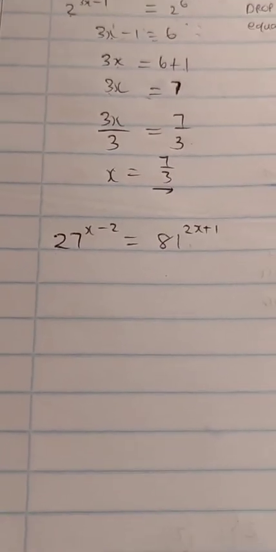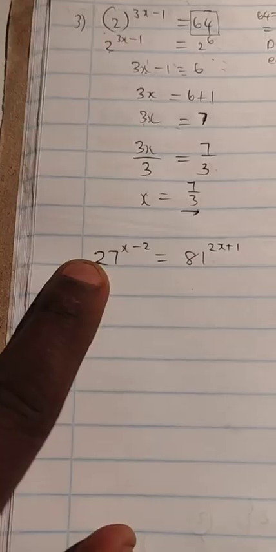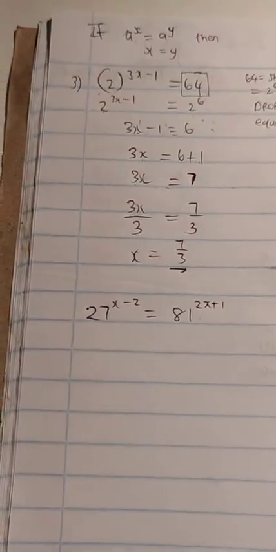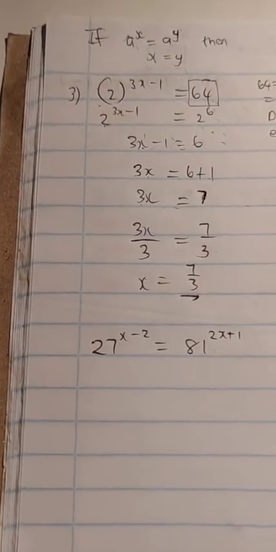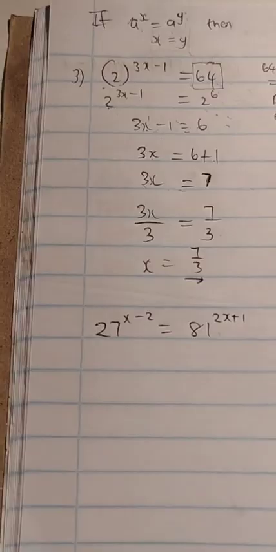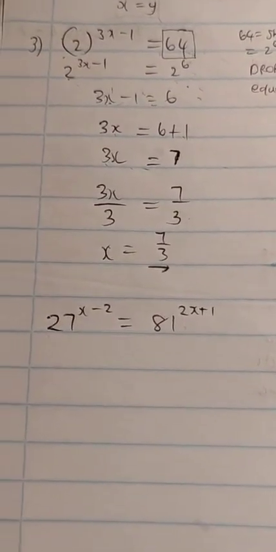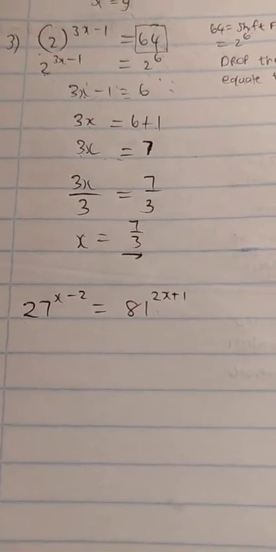27, guys, how can we express 27 so that it has a base that is a little less than 27, but obviously is a prime number? We say these numbers are composite numbers. Numbers that have more than 2 factors, we call them composite numbers. So 27 and 81 are composite numbers. But we want to change those to become prime bases. So how do we convert composite numbers to prime bases?